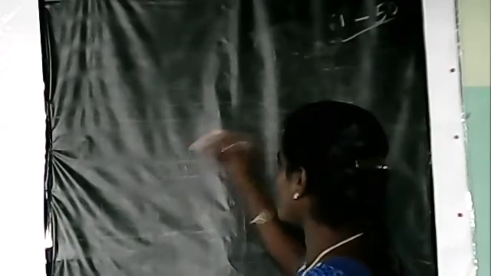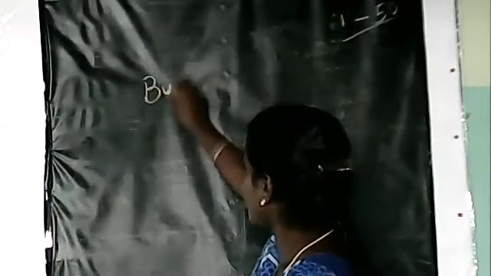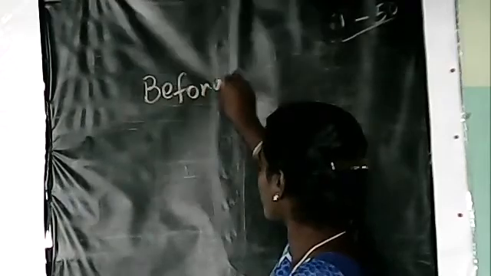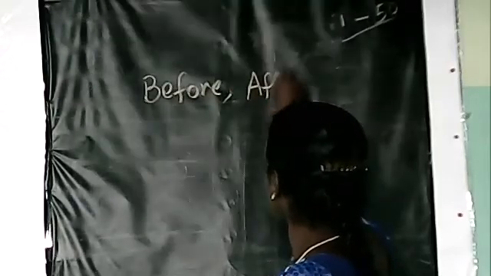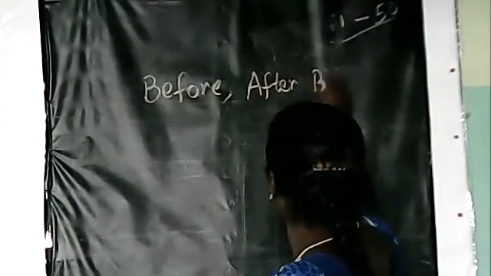Okay, next, see here, before, after and between numbers. So we have learned before, after and between numbers.